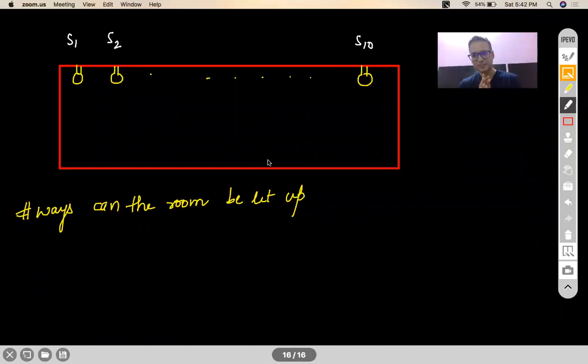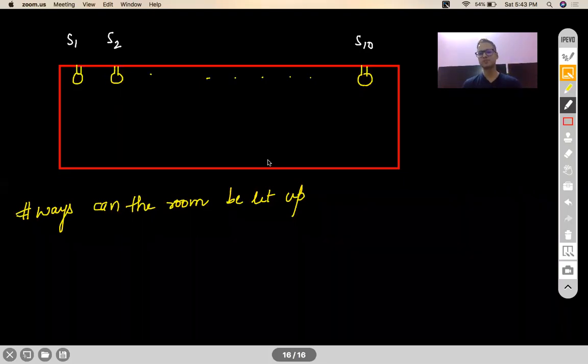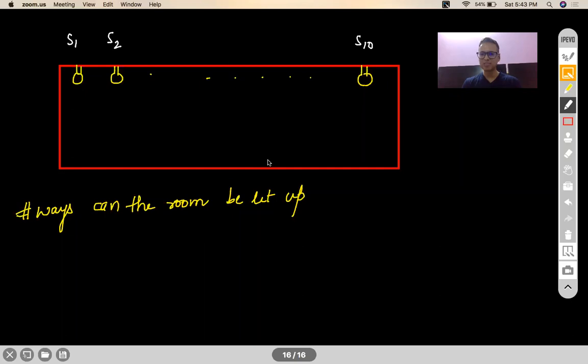The question is, there are 10 bulbs in this room, all of them being operated individually by single switches. As bulb 1 has its own switch, bulb 2 has its own switch. So let's say you have 10 switches in that room. In how many ways can you light up the room? Let's say I can light up the room by pressing the second and sixth one. That's one way to do it. I can light up the room just by pushing the first switch. That's another way. I can light up the room if I switch all of them on. That's another way to light up the room.